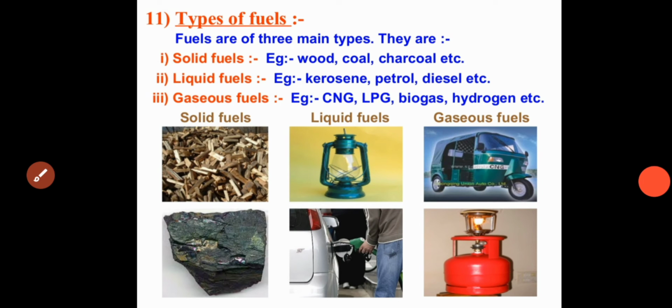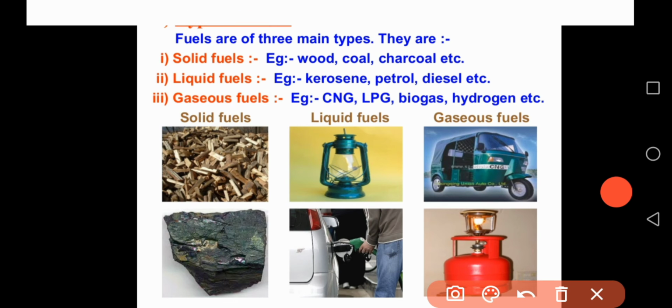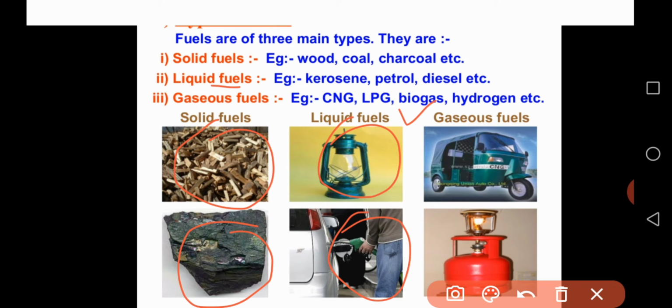Solid fuel, the name indicates solid: fuels in the form of a solid, compactly arranged. Examples of solid fuels are wood, coal, charcoal and so on. Examples of liquid fuels are kerosene, petrol, diesel and so on.